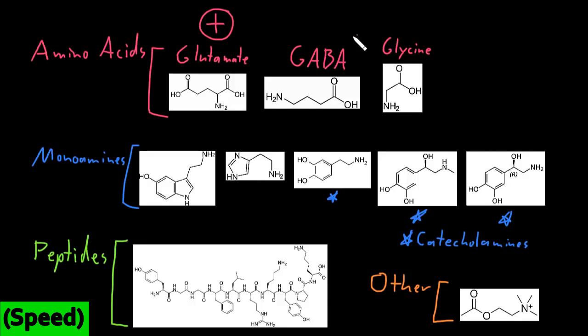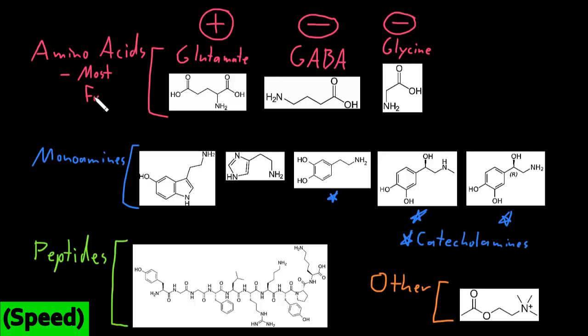GABA and glycine are the most common inhibitory neurotransmitters of the nervous system. So let me just write some big minus signs above GABA and glycine, because they usually cause hyperpolarization of target cells and inhibit those target cells. GABA is the most common inhibitory neurotransmitter in the brain, while glycine is the most common inhibitory neurotransmitter in the spinal cord. So the amino acid neurotransmitters are really involved in most functions of the nervous system.